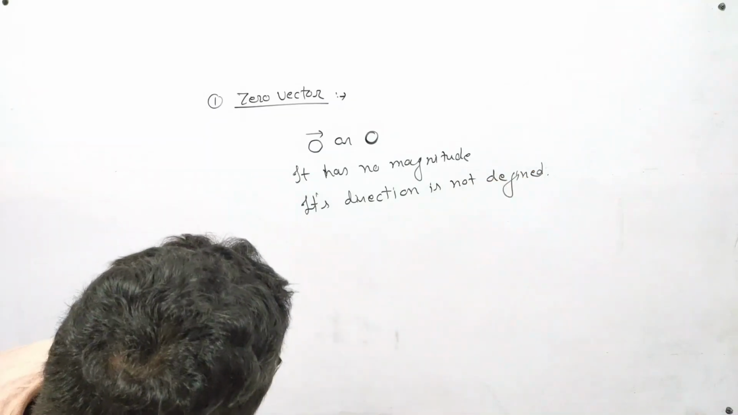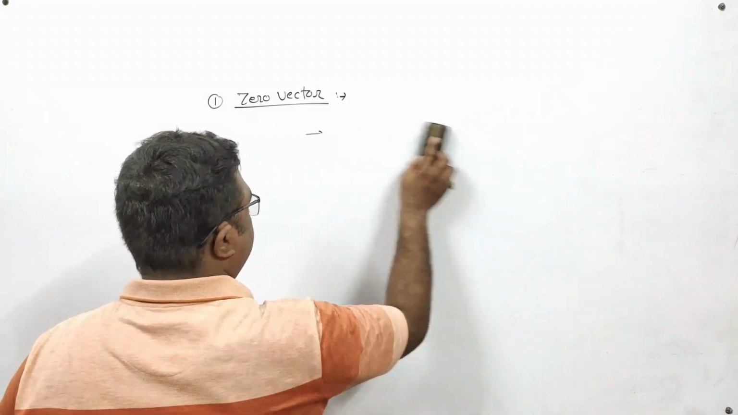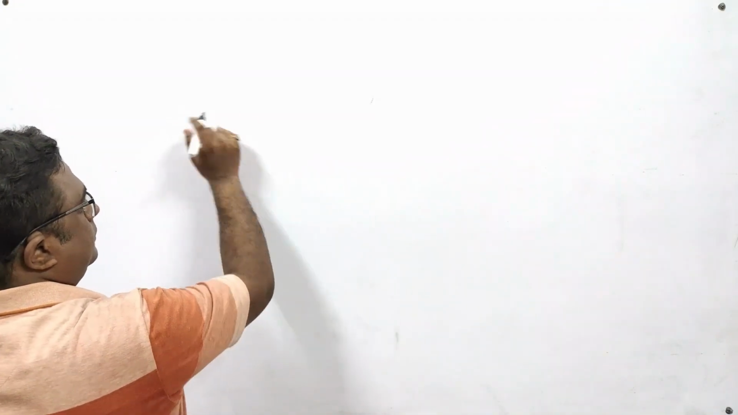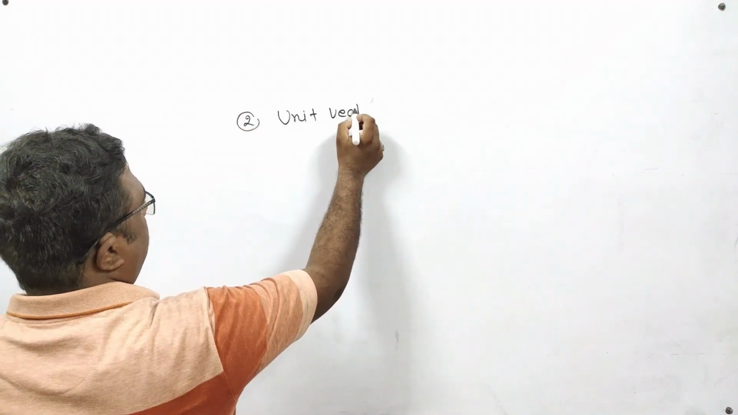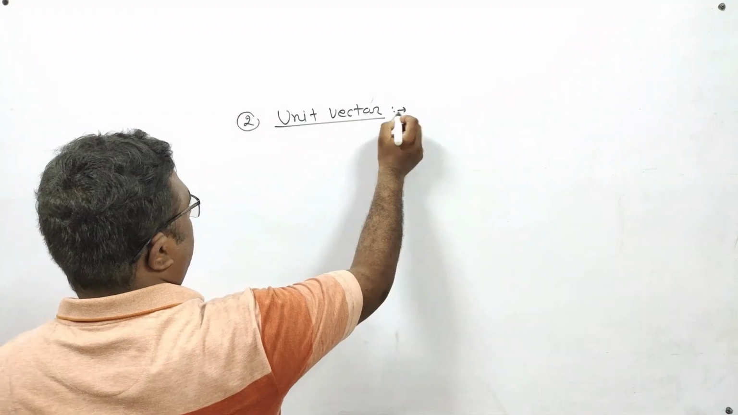Now the next type of vector is the unit vector. This is a very important type of vector.